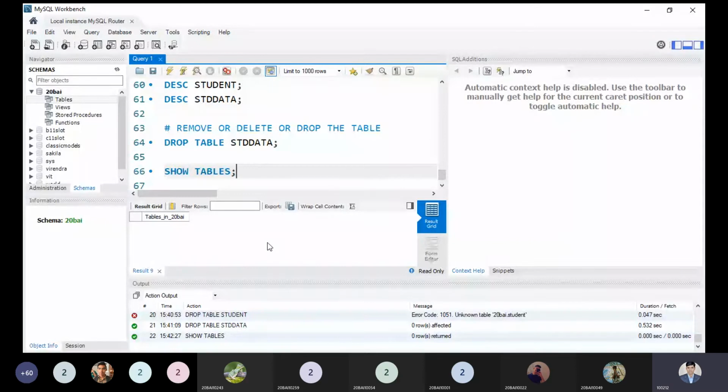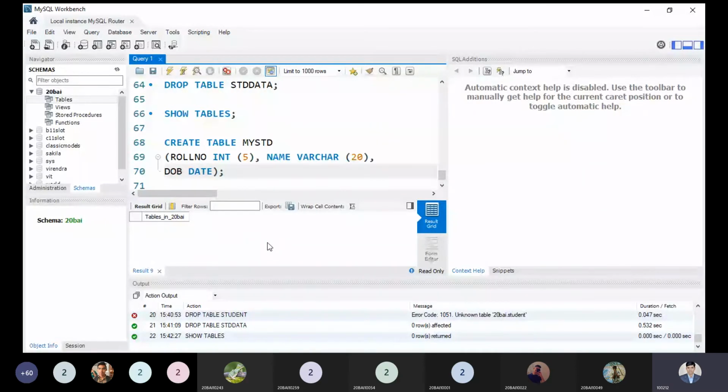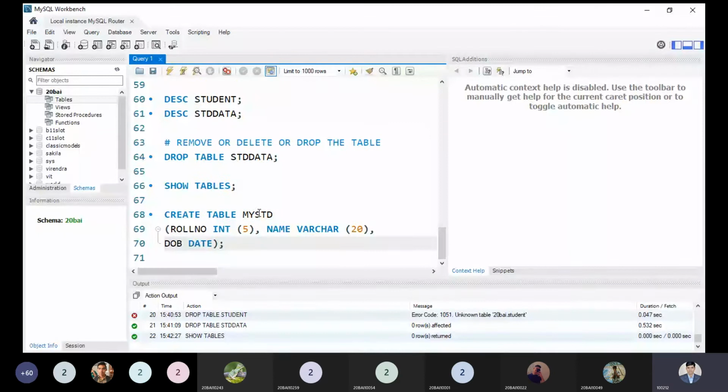So first we have to create our table. What is the name of my table? My STD. Roll number I'm giving, name I'm giving, date of birth you can give, and the other part, whether he has submitted the fees or not.